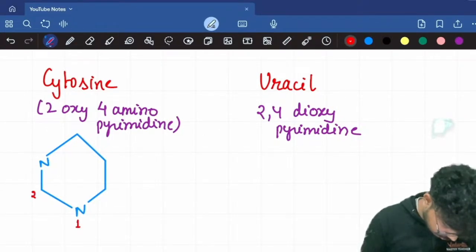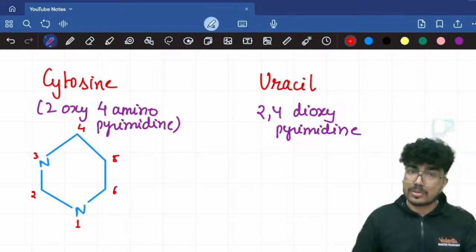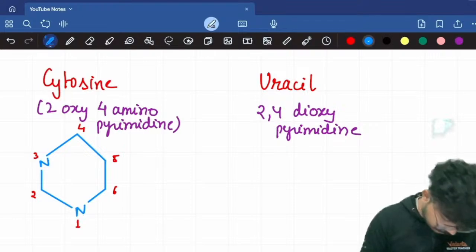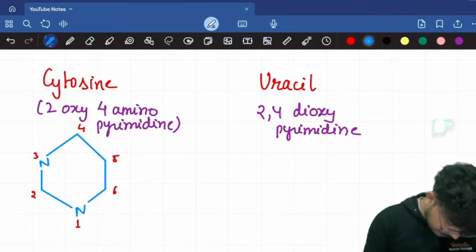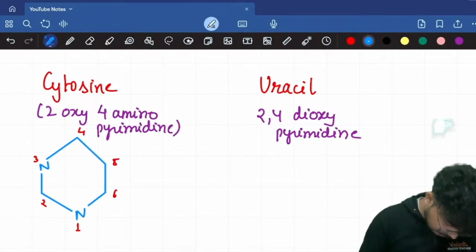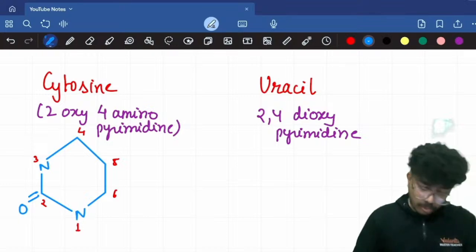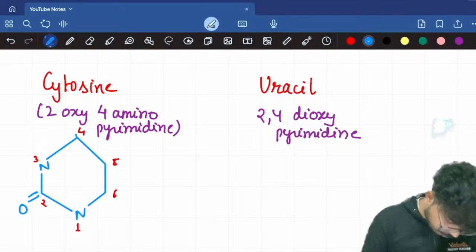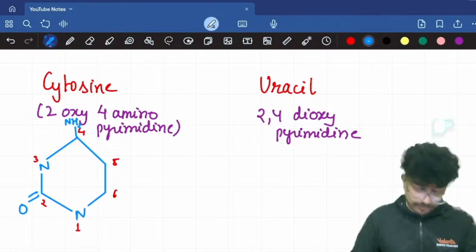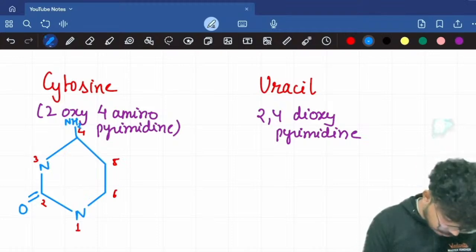1, 2, 3, 4, 5, 6. This is how the numbering would be done. Now 2-oxy, so 2 here, I'll put a double bond here. 4-amino, NH2 group here, and then I'll have to justify the valency.